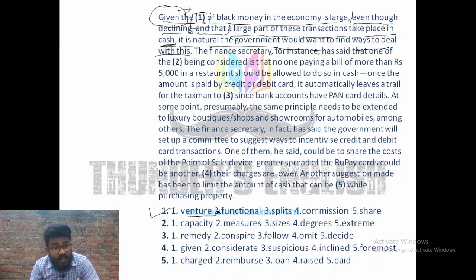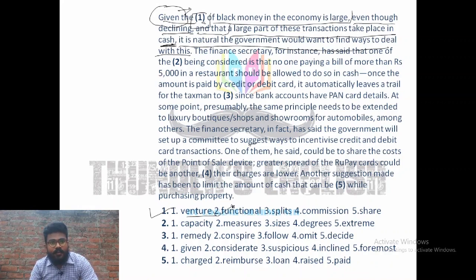So risk of black money in the economy is large, or risk of black money. So you must know there is a risk associated with black money. Yes, it is okay. But if you read further, even though declining, we are telling that there is no kind of risk factor, there should be something else, right?